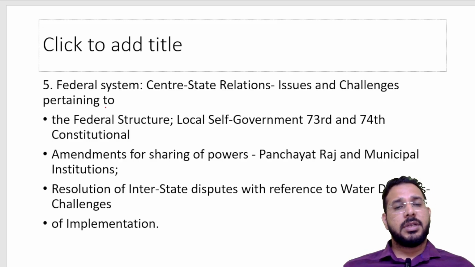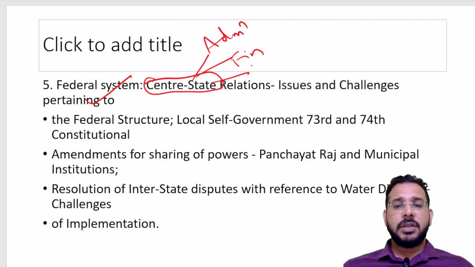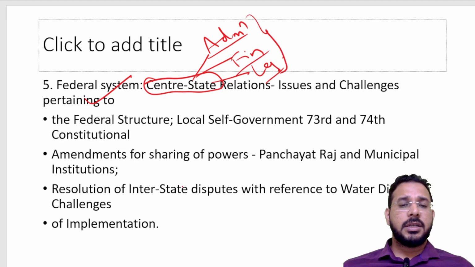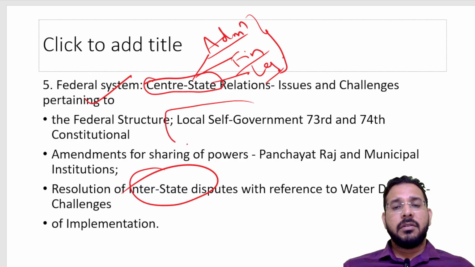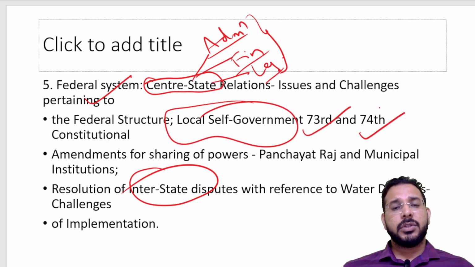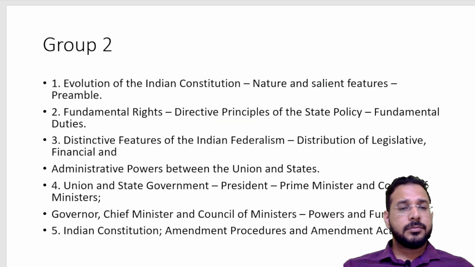Then federal system, where we study the relation between center and states: administrative relation, financial relation, legislative relation, and interstate disputes. Then we study local government, local self-governments through the 73rd and 74th Amendments, where we have panchayats and municipalities. So we study the Panchayati Raj system and municipal institutions. We also study interstate river water disputes.